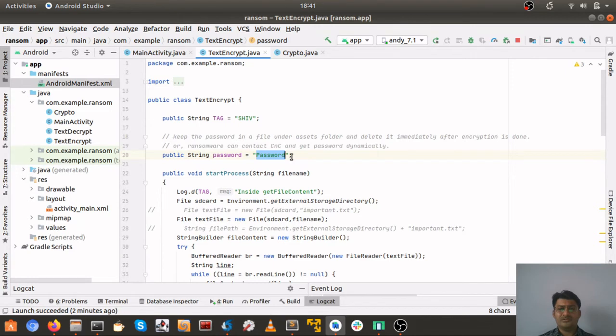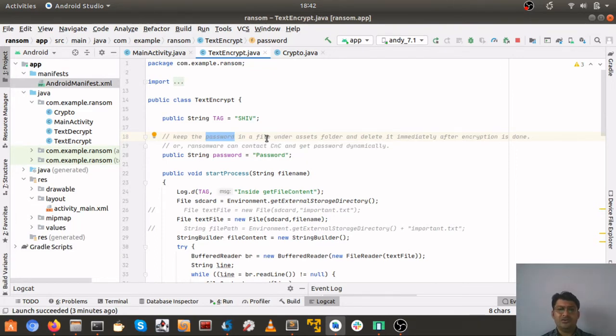A very simple thing would be to keep the password file in, say, the assets folder, a simple text file which consists of the password. The attacker can use it for encryption, and after the encryption is done, the attacker can completely remove this password file. This will keep the victim hanging, and now the victim doesn't have the password at all.